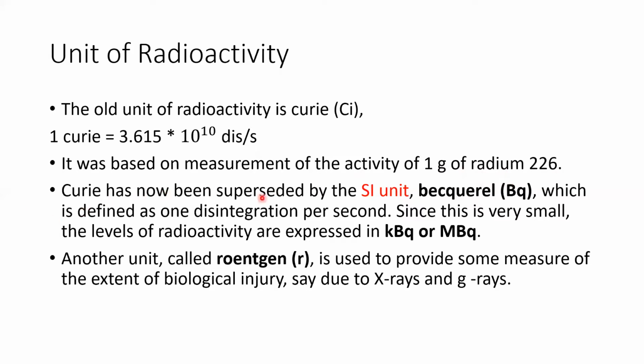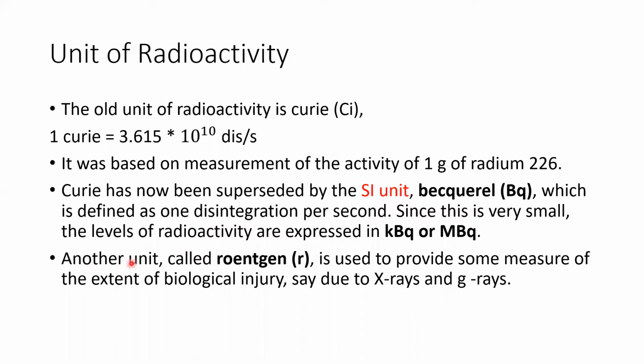Curie has now been superseded by the SI unit Becquerel, which is defined as 1 disintegration per second. 1 Curie is equal to 3.7 times 10 raised to 10 disintegrations per second, but 1 Becquerel is equal to 1 disintegration per second. Since the Becquerel unit is very small, the levels of radioactivity are expressed in kBq or MBq, meaning kilo becquerels or mega becquerels, which is 10 raised to 3 or 10 raised to 6.